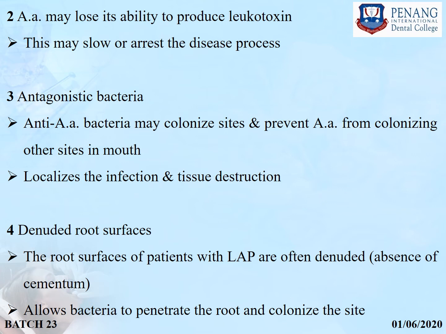Third, there might be antagonistic bacteria which localize the infection and tissue destruction. And fourth, denuded root surfaces. The root surfaces of patients with localized aggressive periodontitis are often denuded, that is, absence of cementum, which allows bacteria to penetrate the roots and colonize the site.